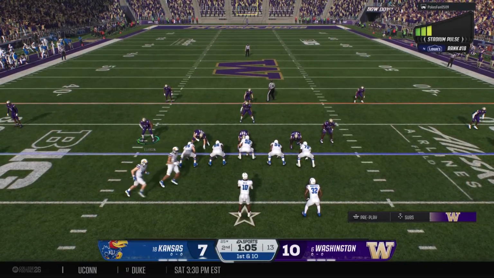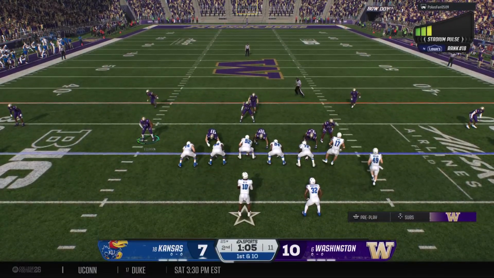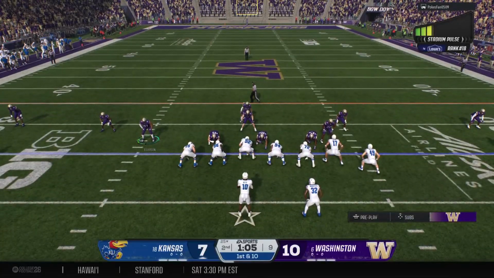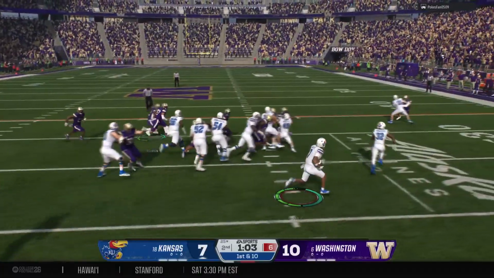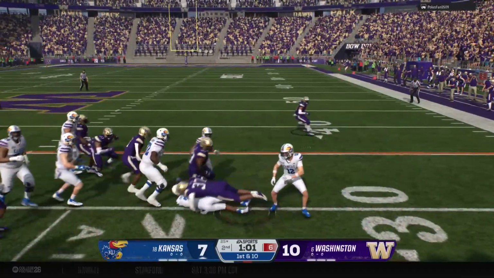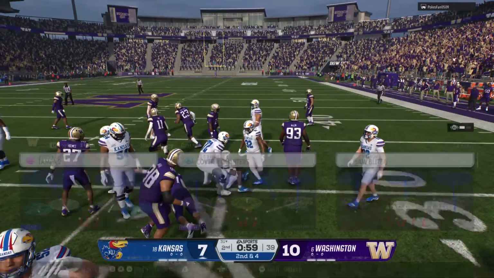Little eye candy here from the offense. Some pre-snap motion. Moving the receiver around pre-snap. They flip it to him on the jet sweep. They stop him after a 6-yard gain.